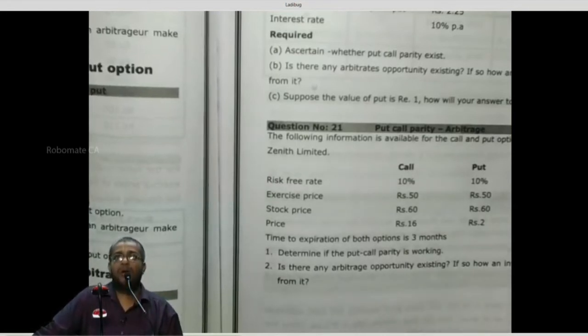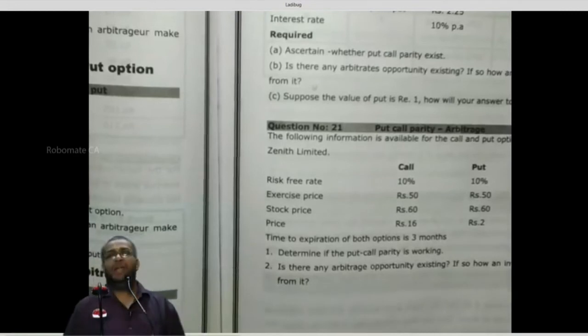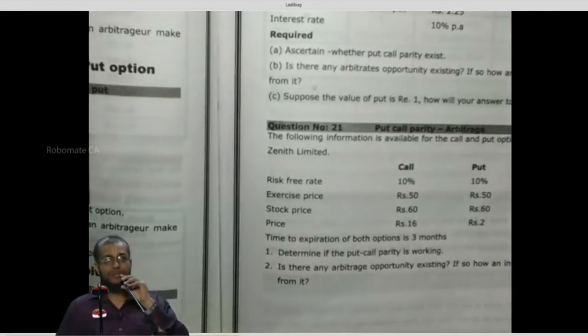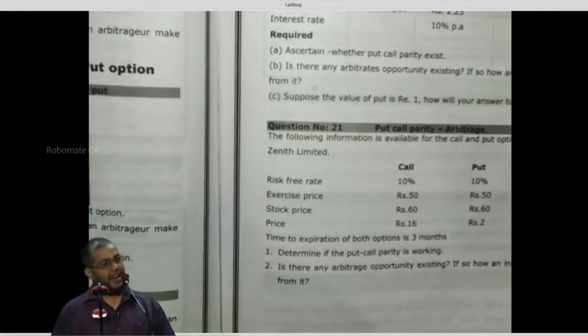Now, step 1, minimum value of put option. Underline that.